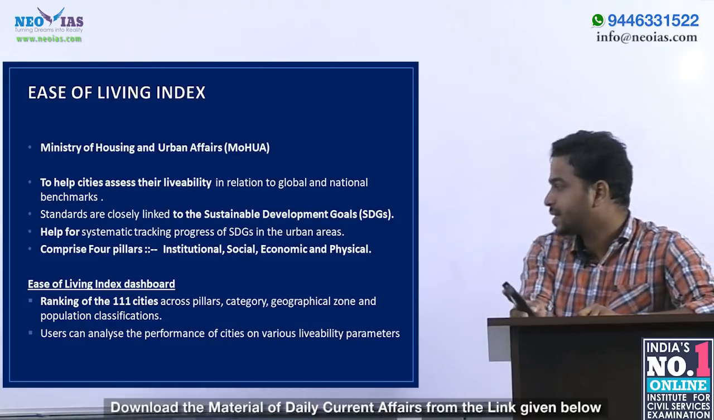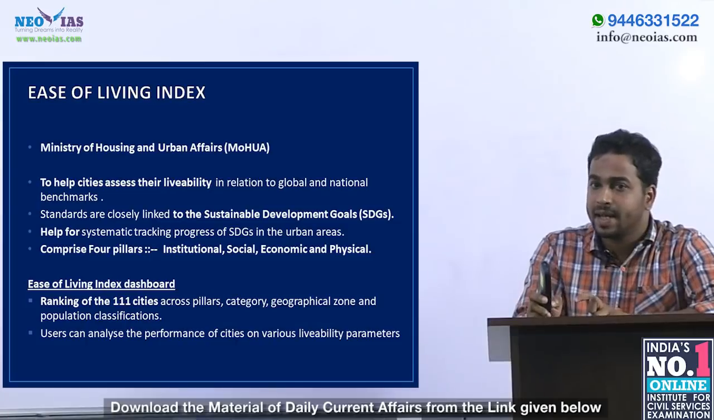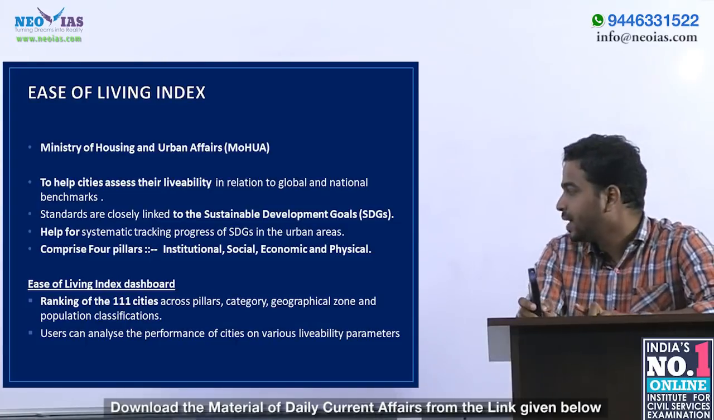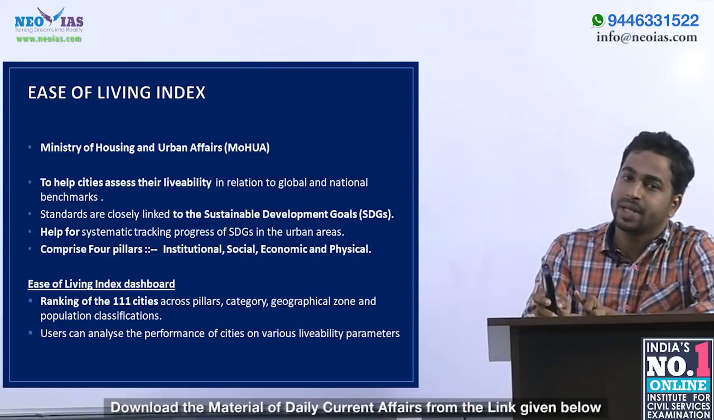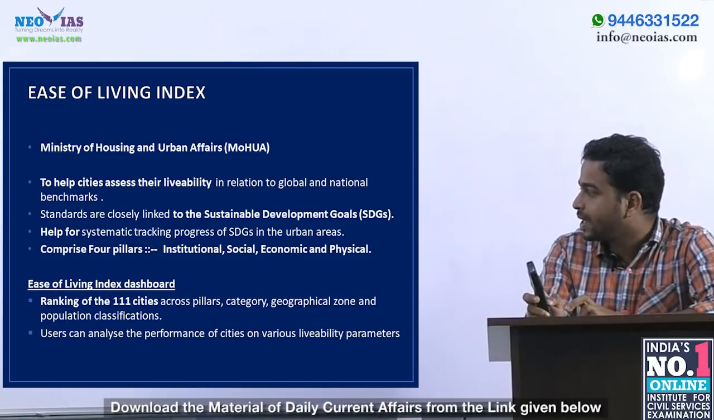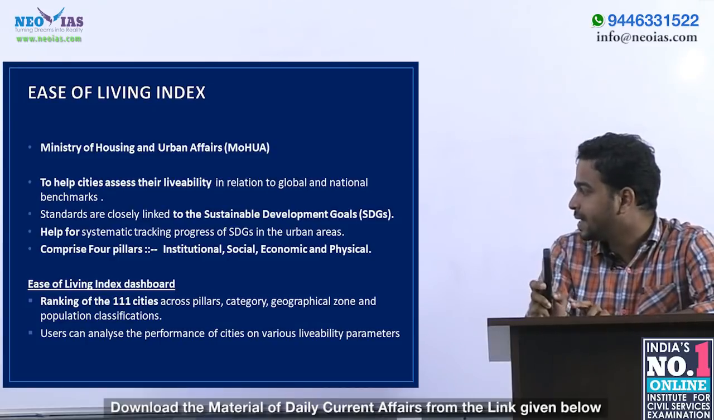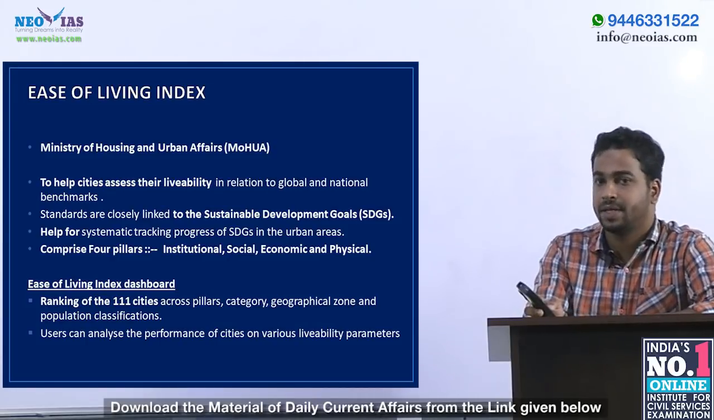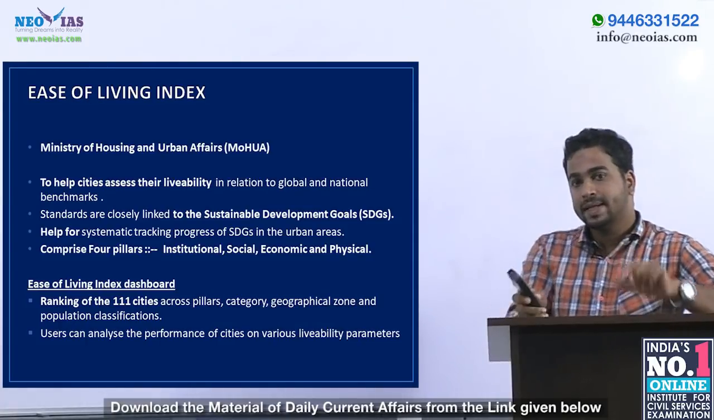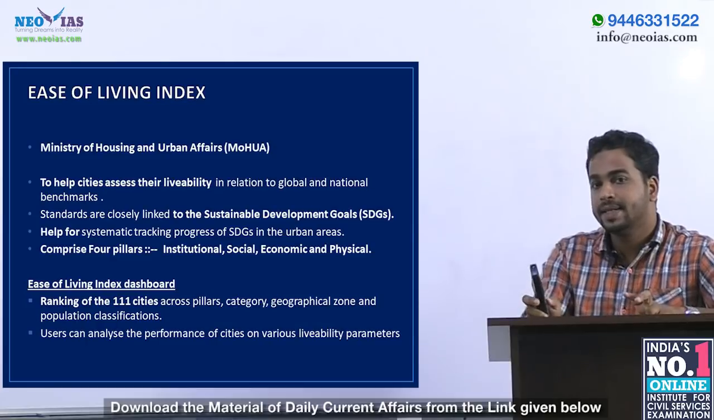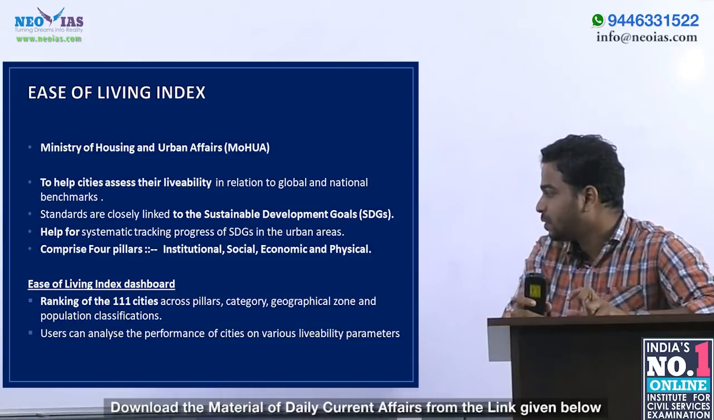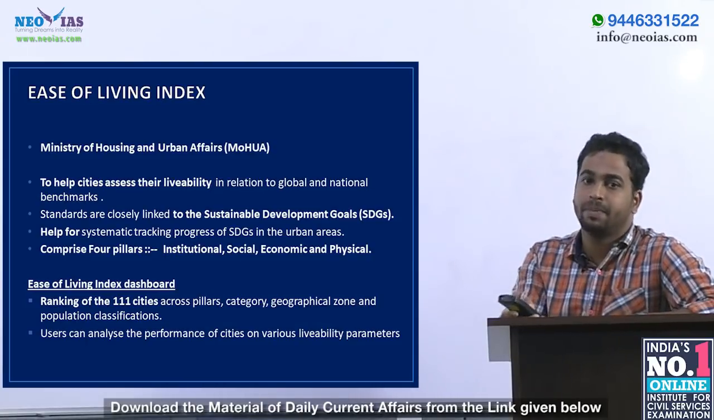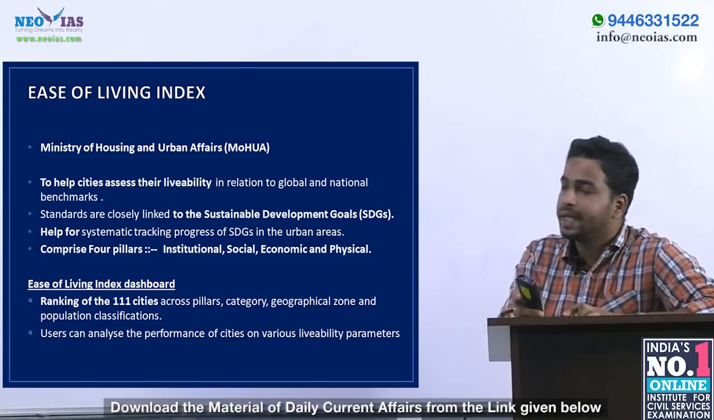Let us see the Ease of Living Index dashboard. The dashboard will rank 111 cities across the pillars we have already mentioned: institutional, social, economic and physical, as well as category, geographical zone and population classification. Using this dashboard, the users can analyze the performance of various cities on various livability parameters. It is the Ease of Living Index dashboard.